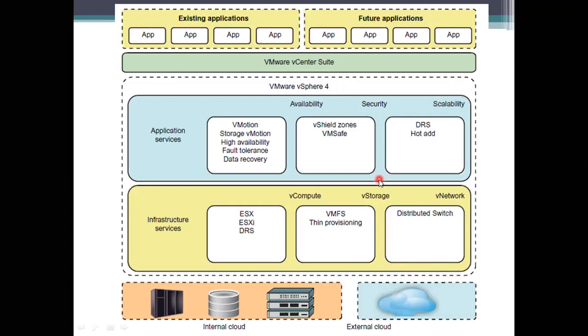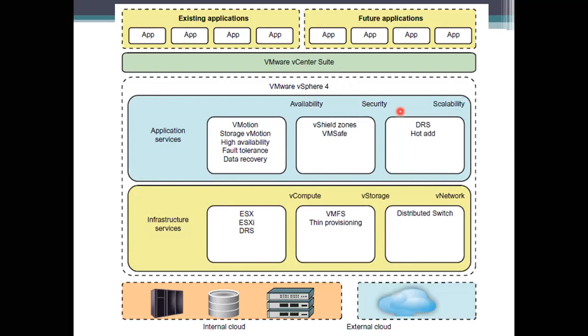Along with this, we have another one, which is the application service. The application services are divided into three types: availability, security, and scalability. Availability means whenever you have a system failure, where any component has failed, not the complete system, it should make the system available to compute, that is, the resume task has to be done successfully.